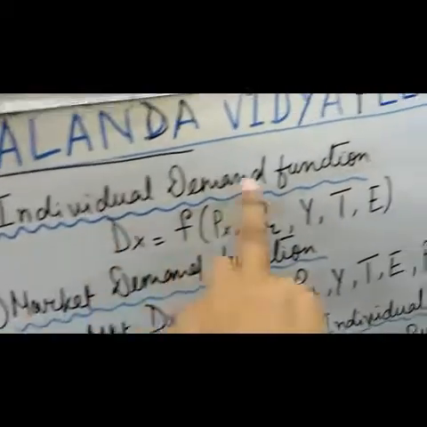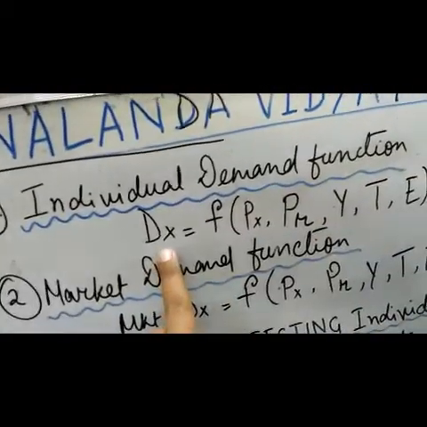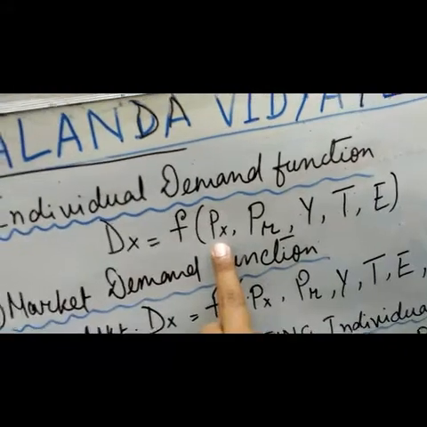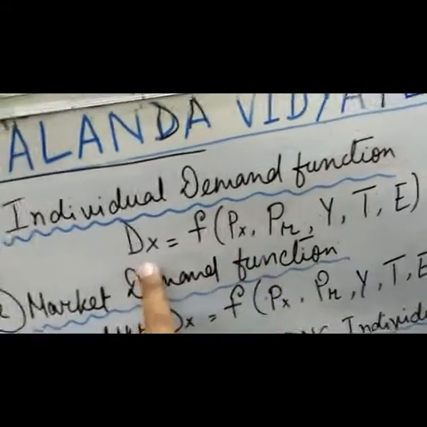So now for individual demand function, Dx is the function of Px. Px is price of x commodity.